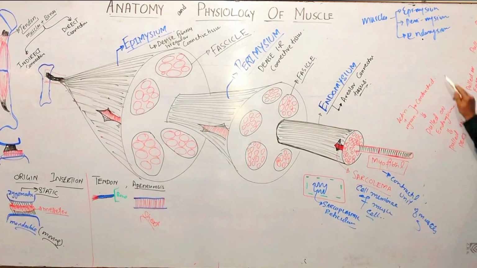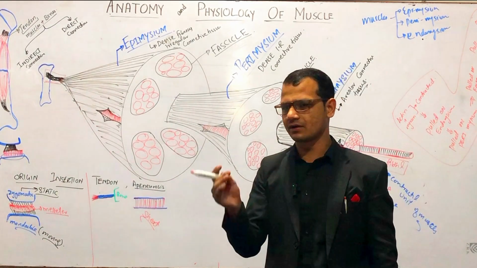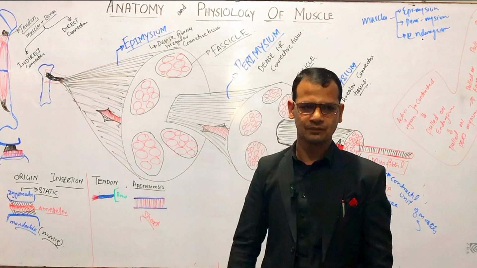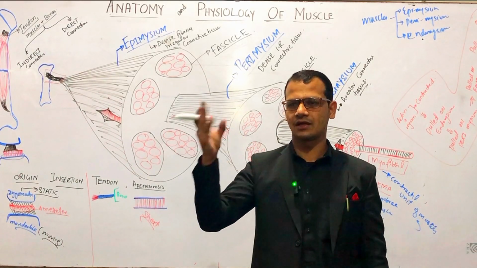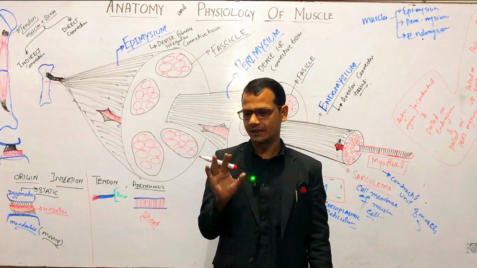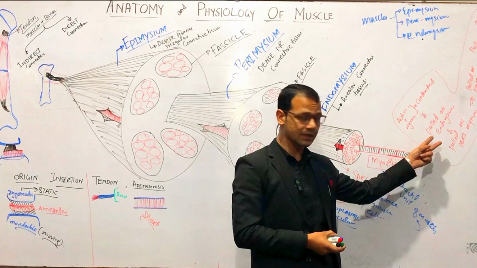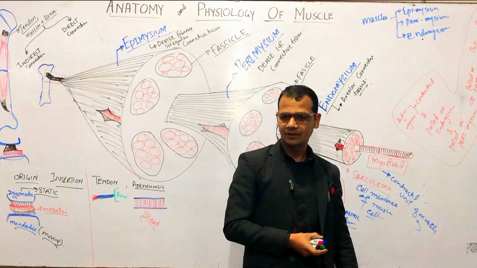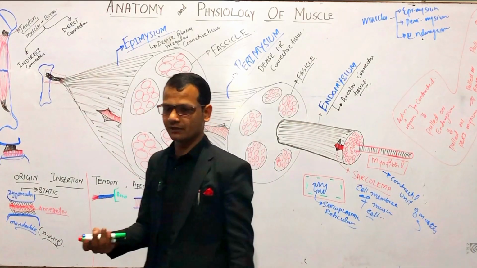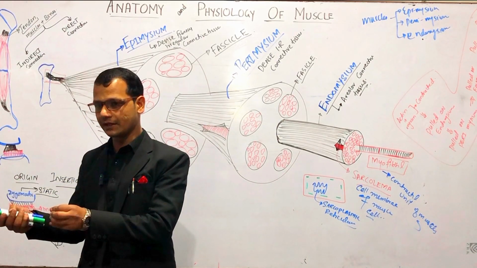But behind this contraction and this activity, a lot of proteins are responsible, a lot of neurotransmitters are responsible, a lot of pathways are responsible, a lot of sodium channels, potassium channels, chloride channels, calcium channels are responsible, right? So we will discuss this pathway in detail, but before that, we will discuss the structure of this myofibril, how the Z line is formed, how the M line is formed, what are the proteins involved in the M line, what are the proteins involved in the Z line, right?